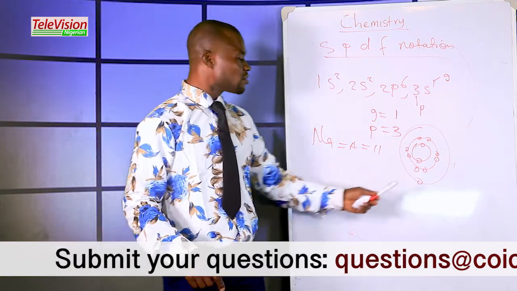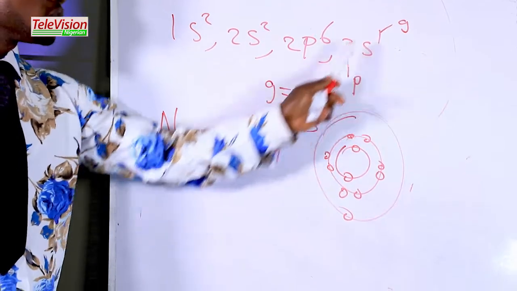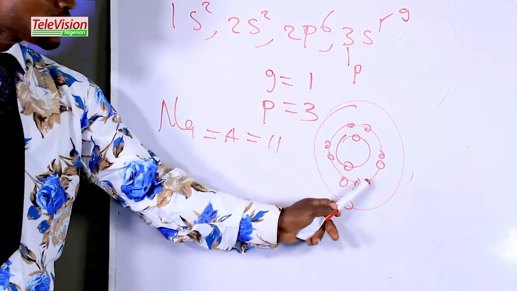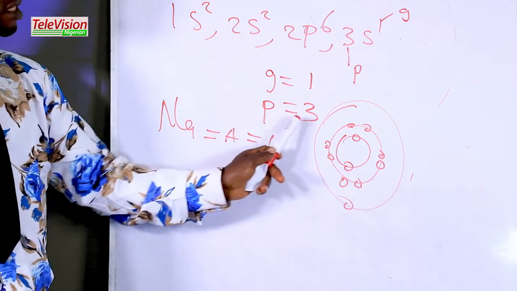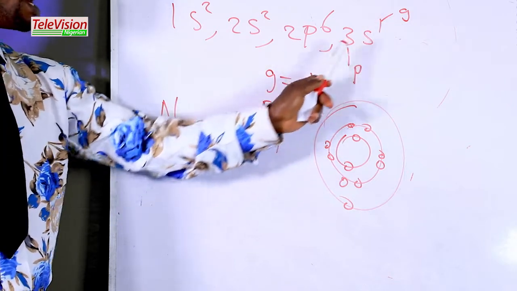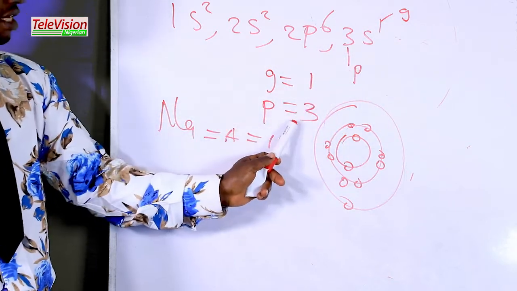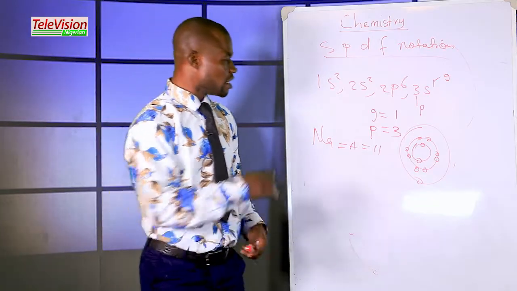The number of electrons in the outermost shell is 1, which is group 1. And the number of shells here is 3, 1, 2, 3, meaning period 3. So the power of the last S is the group, and the coefficient of the last S is the period. Do you understand? Let's go on.